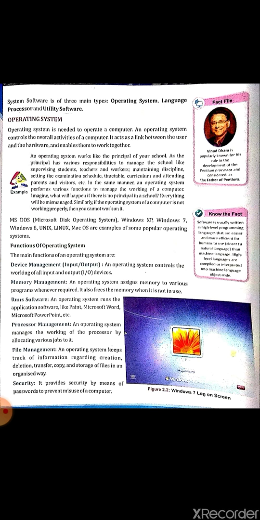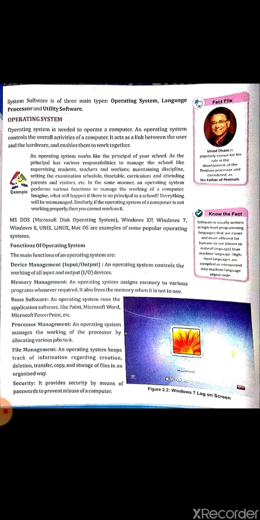Processor management. An operating software manages the working of a processor by allotting various jobs to it. Processor here means CPU. And in the previous class we read that CPU is divided into three parts, that is control unit, arithmetic and logical unit, and last is memory unit. And by the help of operating system, it allot the various job to each unit.